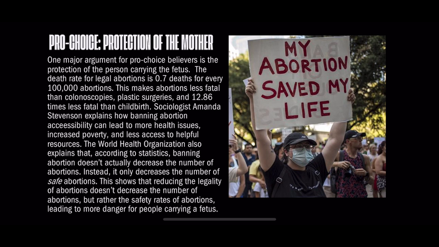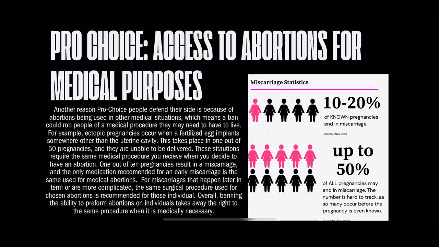Pro-choice, access to abortions for medical purposes. Another reason pro-choice people defend their side is because of abortions being used in other medical situations, which means a ban could rob people of medical procedures they may need to live. For example, ectopic pregnancies occur when a fertilized egg implants somewhere other than the uterine cavity. This takes place in 1 out of 50 pregnancies, and they are unable to be delivered. These situations require the same medical procedure you receive when you decide to get an abortion.